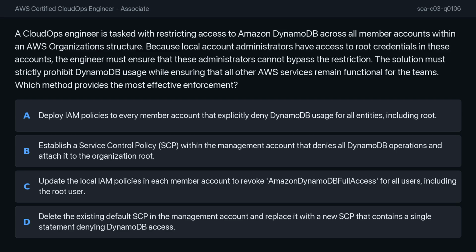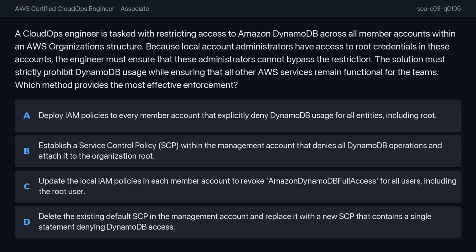Option C, update the local IAM policies in each member account to revoke Amazon DynamoDB full access for all users, including the root user. Option D, delete the existing default SCP in the management account and replace it with a new SCP that contains a single statement denying DynamoDB access.